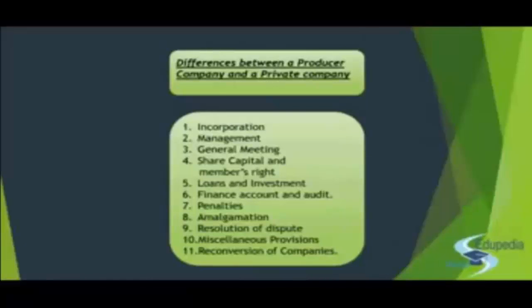And then there is also a difference in the notice. The notice for the general meeting in the case of a private company is to be sent at least 21 days in advance, whereas this limit of 21 days comes down to 14 days in the case of a producer company. And when the notice for the AGM goes, 14 days before the AGM, that notice will also be accompanied with the minutes of the previous AGM and EGM if it has been held. We are not talking about the first AGM, but for subsequent AGMs, you have to send the minutes of the AGM and EGM.